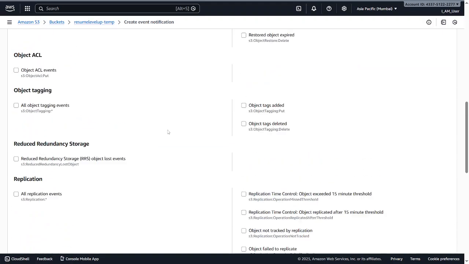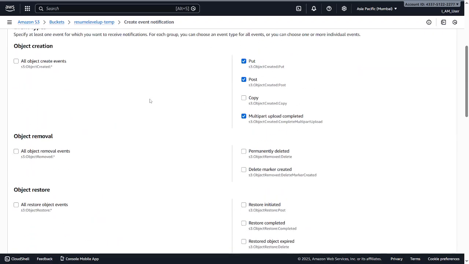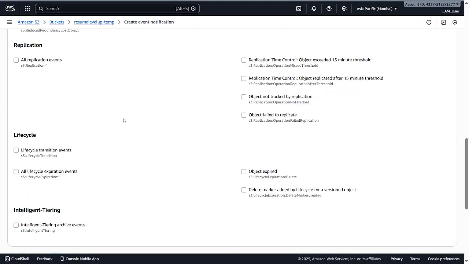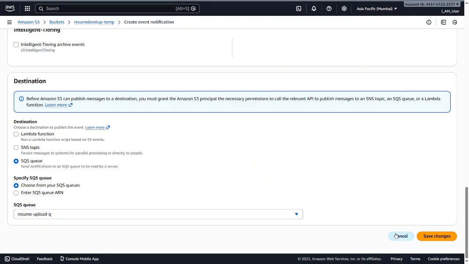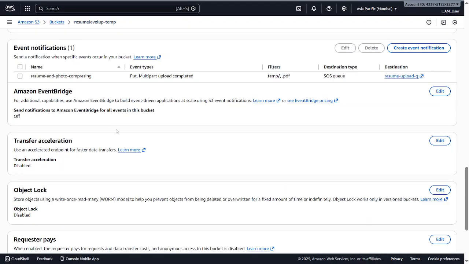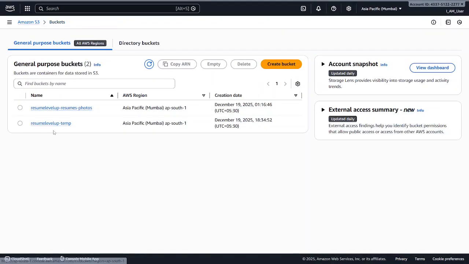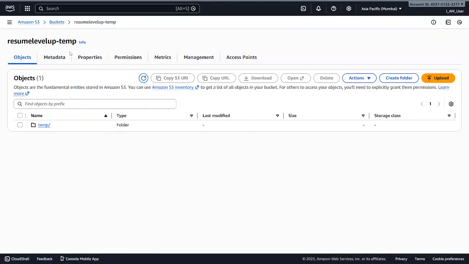That's all you have to do on what things it's going to trigger, on what temporary, on what folder and what suffix of the PDF, and that's all. And save changes, which is going to create an event to be triggered when someone uploads a file on this temporary thing. So now let's go to our SQS, and SQS is created and this thing is created. Now let's go to our Lambda functions.